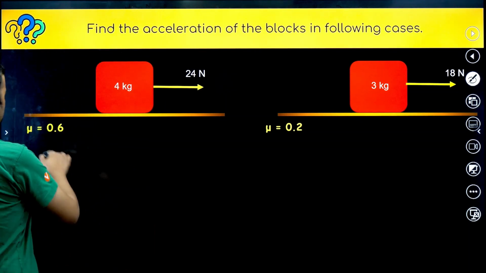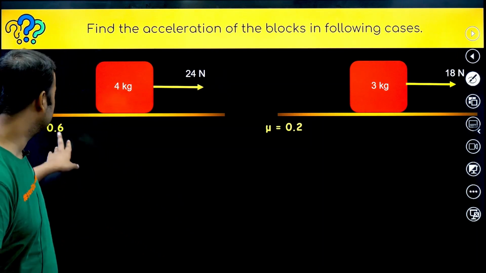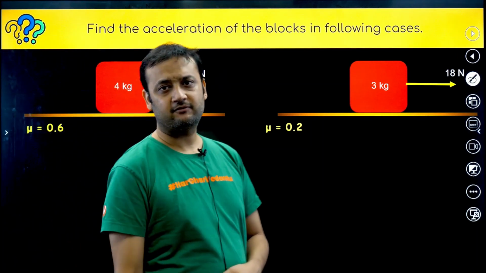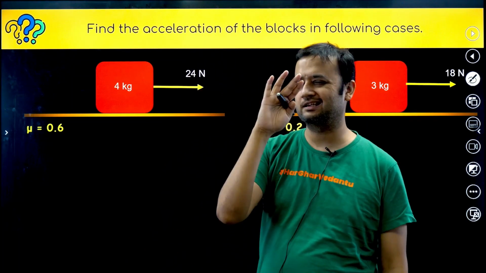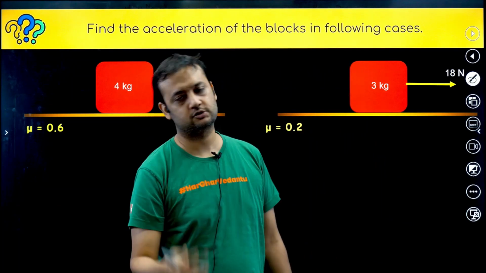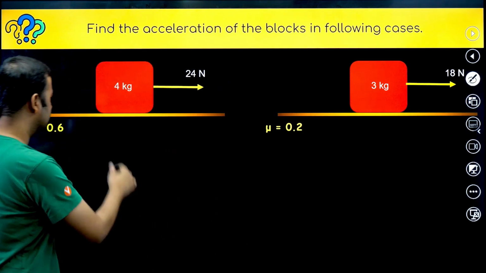Let us see. Here mu is 0.6 and here mu is 0.2. Remember what I had told you: if they have not said whether this is the coefficient of kinetic or static, we will assume that static is also 0.6 and kinetic is also 0.6. That is what we are going to assume. So let's do this question.